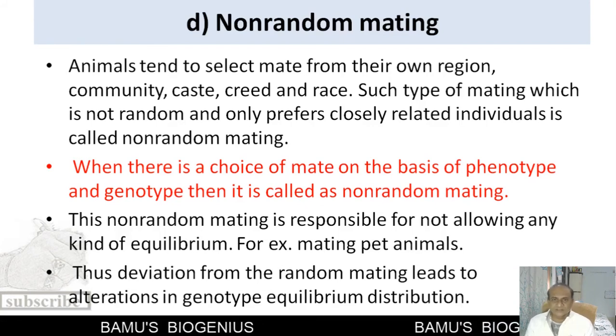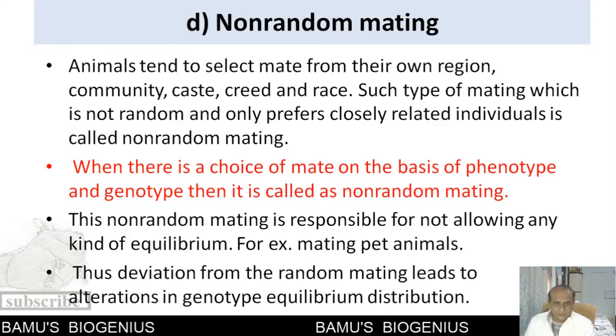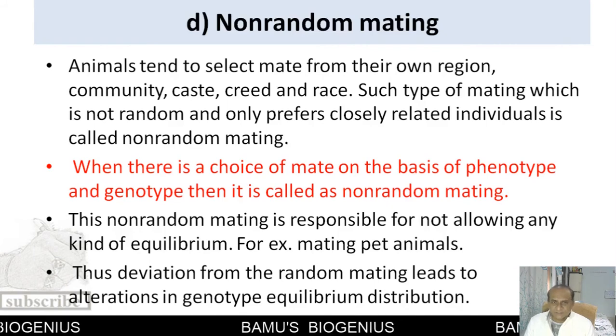Now we know that when allelic frequency changes, that means that particular population is going to evolve in a particular direction. So this is known as non-random mating. The famous example of non-random mating is mating between pet animals.